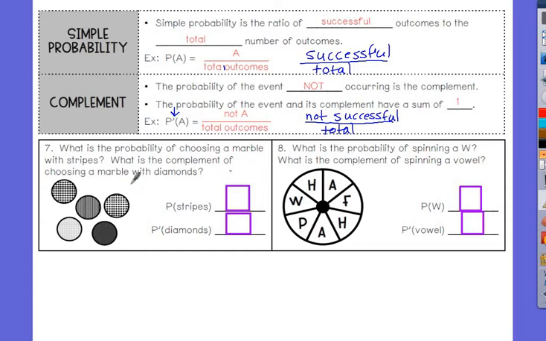So number 7 here, I have some marbles, and I'm going to find the probability. The first one, they want me to find the probability of stripes. Well, how many marbles have stripes? 1. That's my successful. How many total marbles were there? 5. Can this fraction be reduced? No. So my probability of picking a marble with stripes would be 1 out of 5.